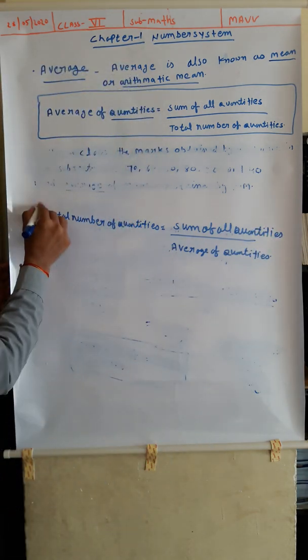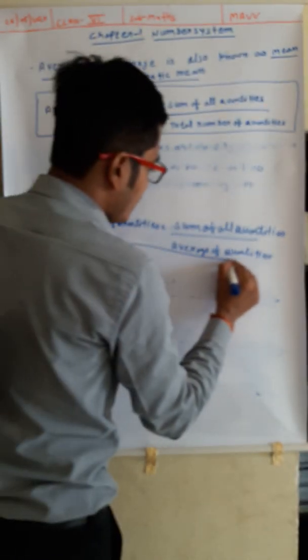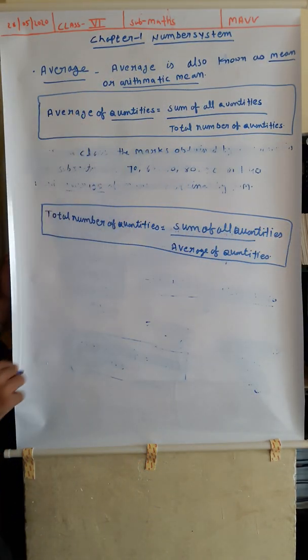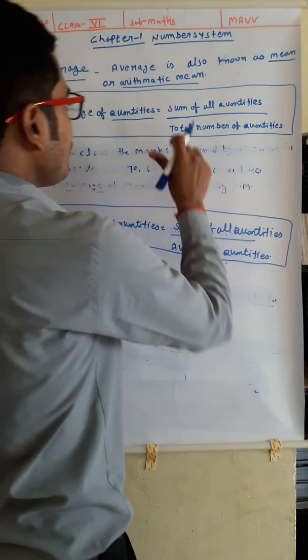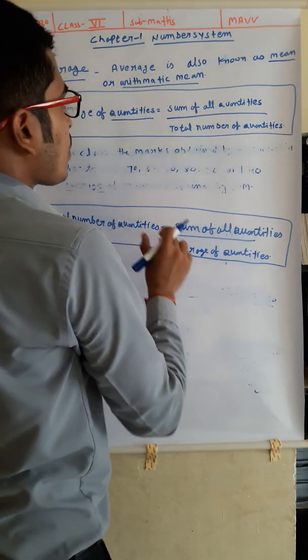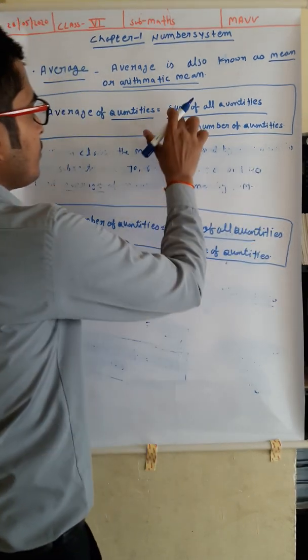So here is one more new formula which we developed from the existing first formula. Now if you want to find the sum of all quantities, what would be the formula?